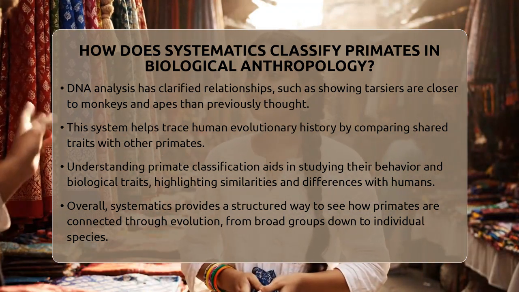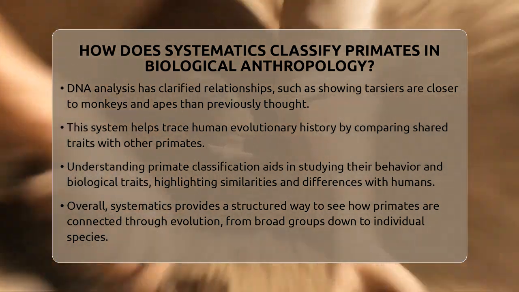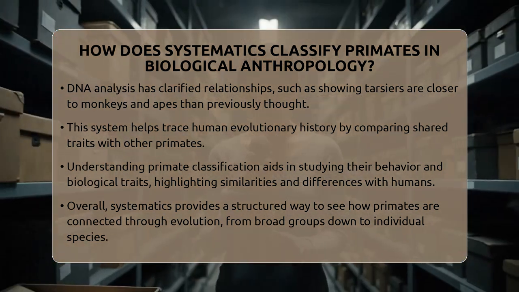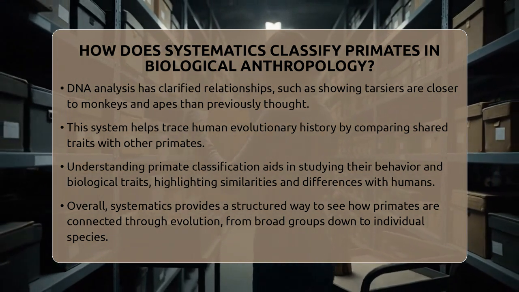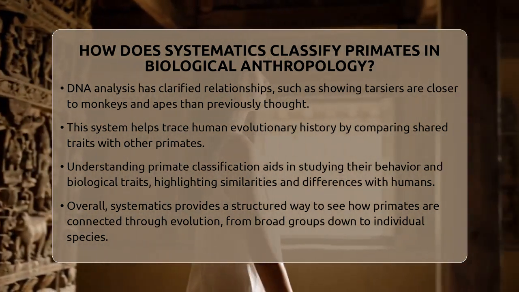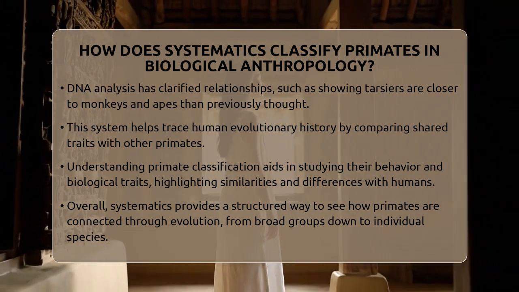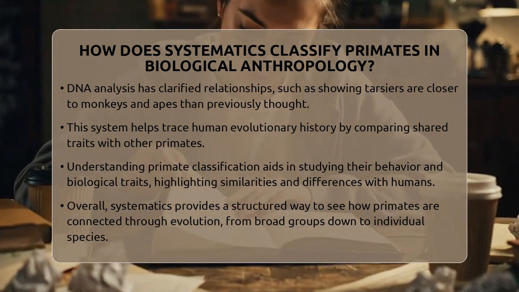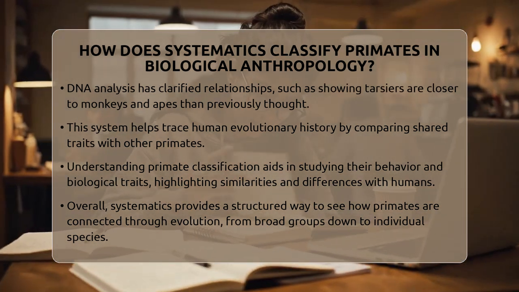By comparing shared traits, we can trace our evolutionary history and understand how we developed our unique characteristics. It also helps us study primate behavior and biology by seeing what traits we share and what makes us different. In short, systematics classifies primates by putting them into nested groups based on their shared traits and genetic clues. It starts with broad categories like suborders and narrows down to species, helping us see the big picture of primate evolution and our place within it.